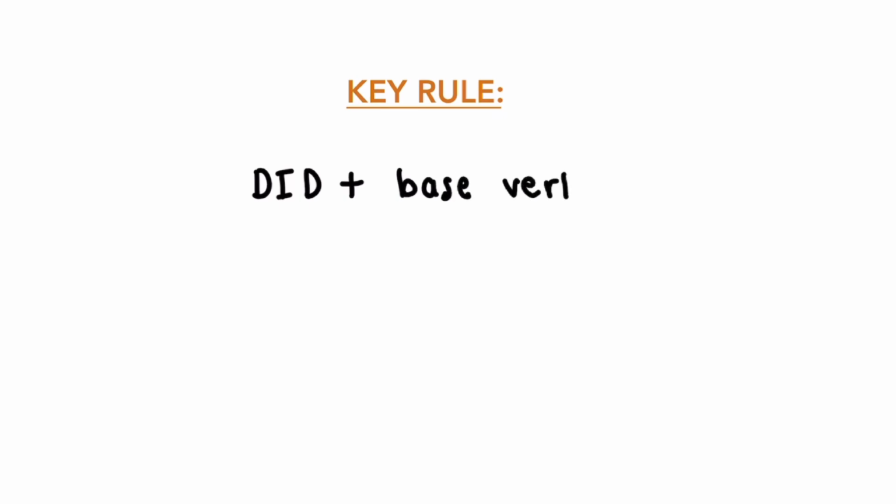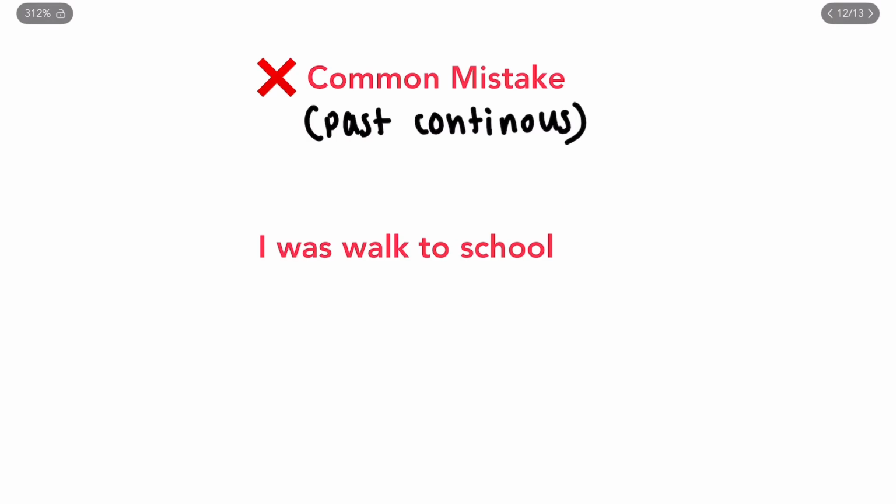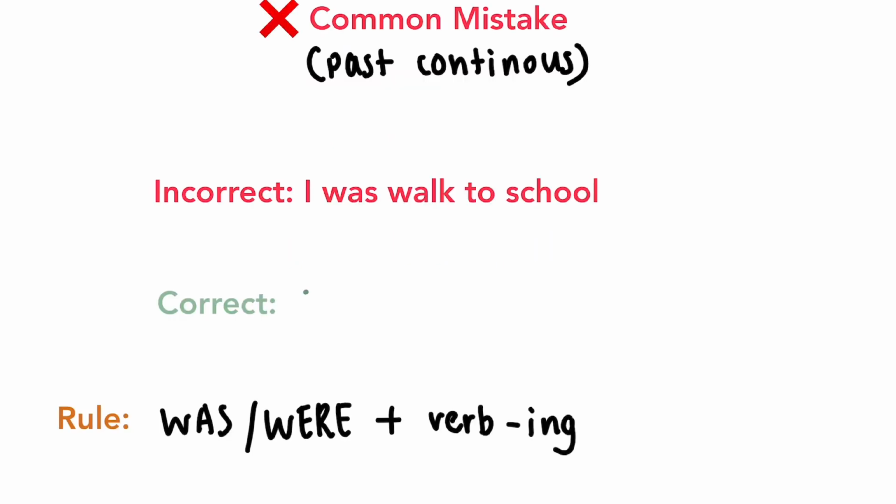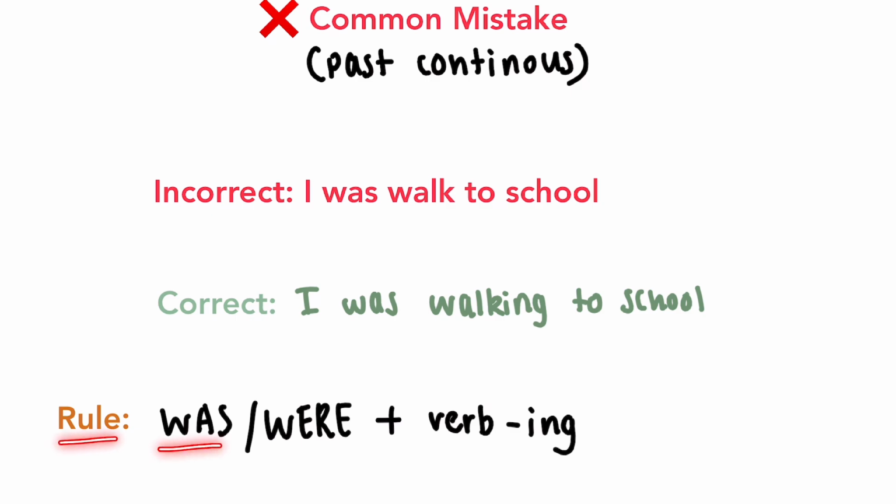Okay, past continuous. Common mistake. I was walked to school. Okay, this does also sound wrong at the same time, but why? Because after was or were, we must use a verb which ends with ing. So it will be, I was walking to school. Walking, okay? Verb ends with ing, and we use either was or were for past continuous sentences. Okay?